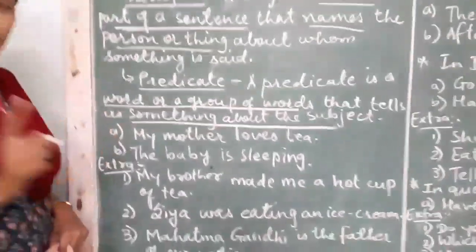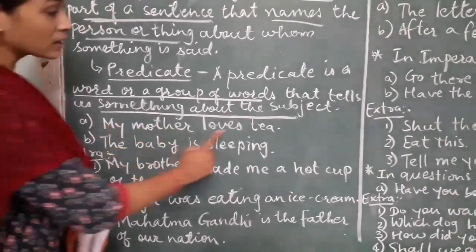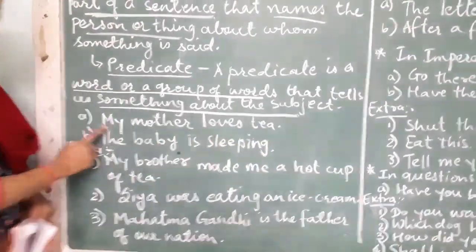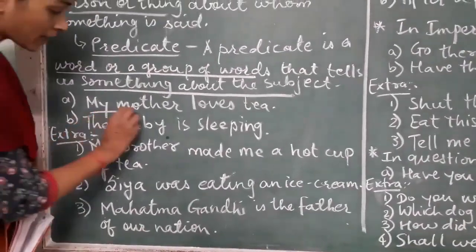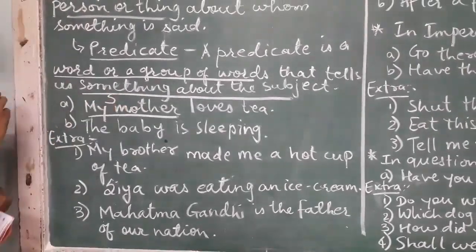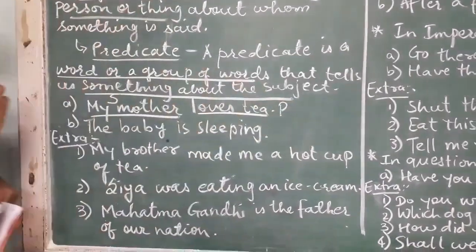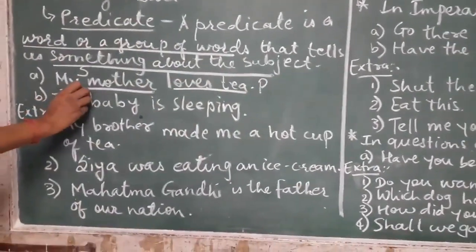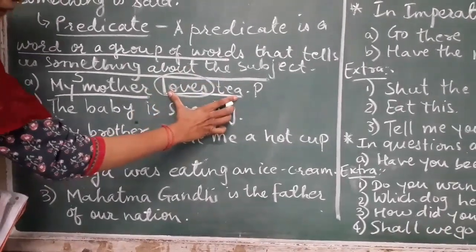Two sentences are given in our textbook. The very first one, my mother loves tea. In the sentence, about whom are we talking? We are talking about my mother. So my mother becomes our subject. And loves tea becomes our predicate. This is a subject, it has a verb. And this is the whole predicate.